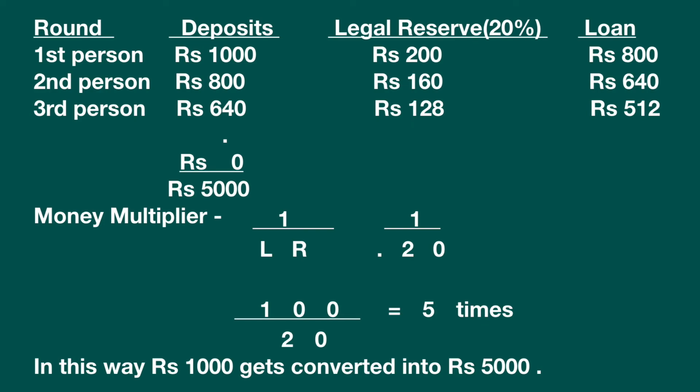So rupees 1000 is converted 5 times. That is, it turns into rupees 5,000. So this is how rupees 1000 is converted 5 times and it's turned into rupees 5,000.